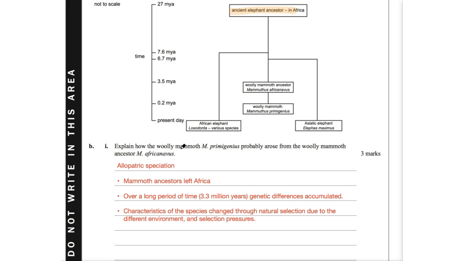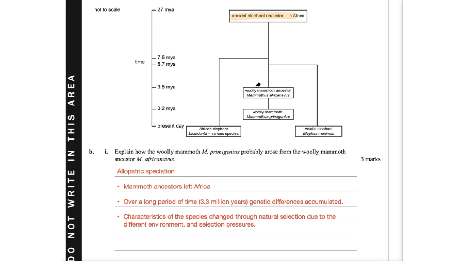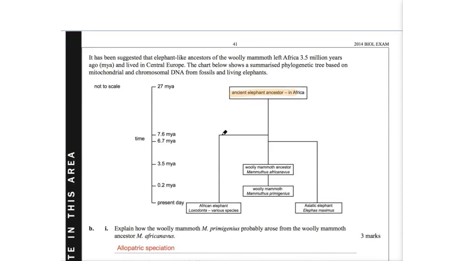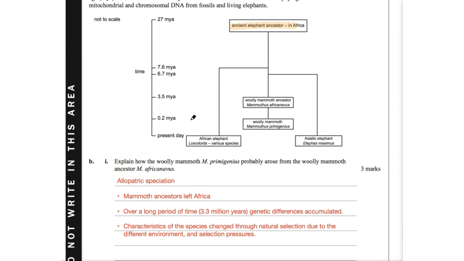So when I look at this, the two things that I think is obviously they lived in Africa and they might have gone on to become different species, as we've looked at this. So North America, Europe, and all these ideas. When I come to here, I'm thinking allopatric speciation, or just speciation normally. And so if we go through allopatric speciation, we want to look at how. Well, there's a couple of steps. Applying our knowledge to the context of this question, these particular species must have left Africa. These have originated from the ancient elephant ancestors leaving Africa. So my first one would be looking at mammoth ancestors leaving Africa. Then I'd think over a long period of time, genetic differences then accumulated. And so we know that occurs.